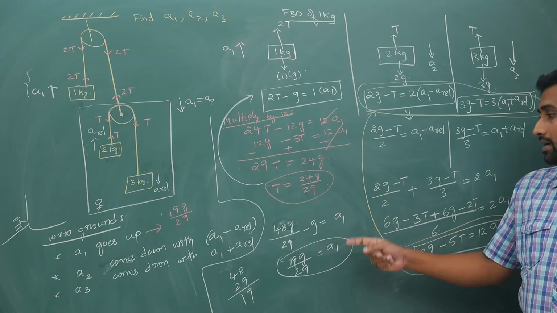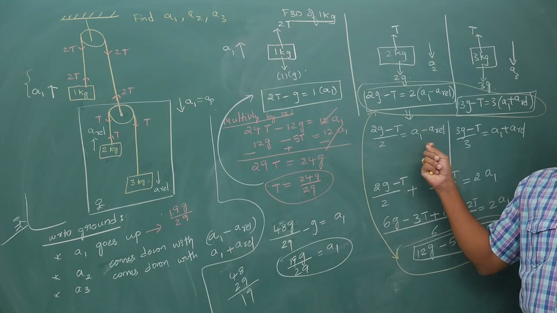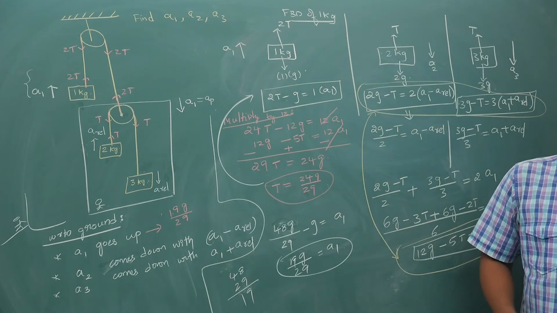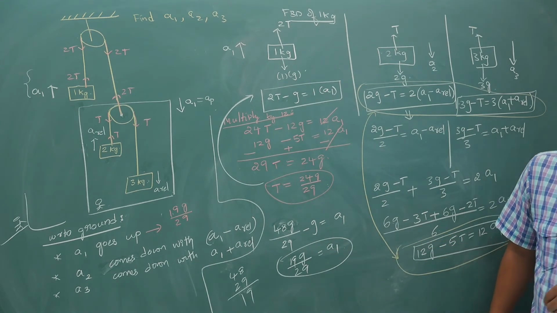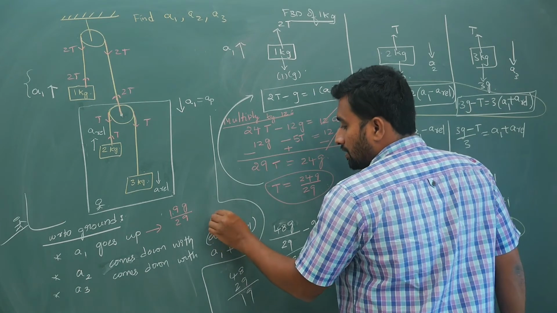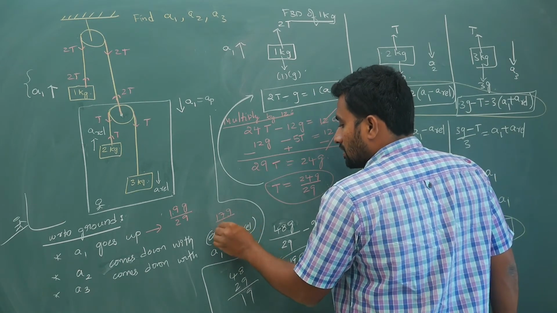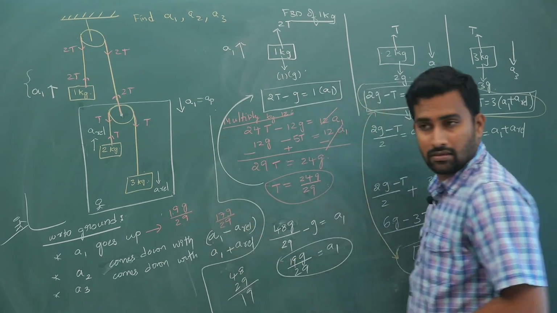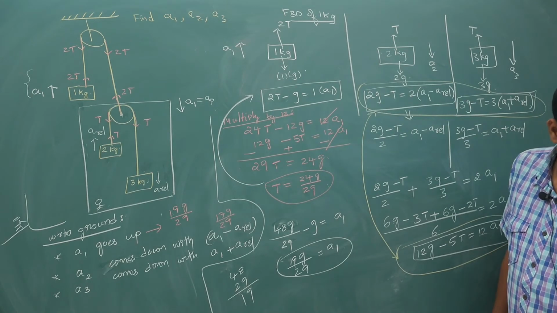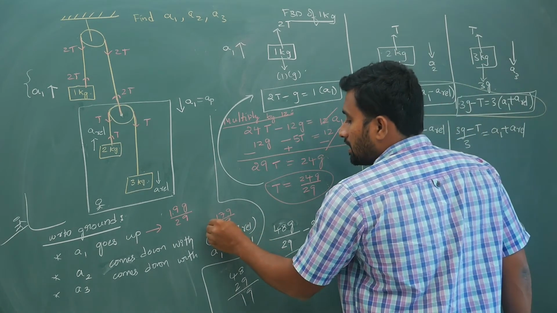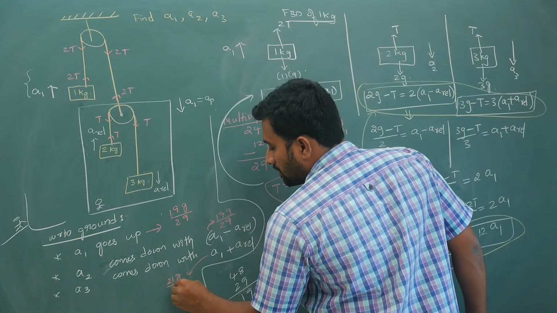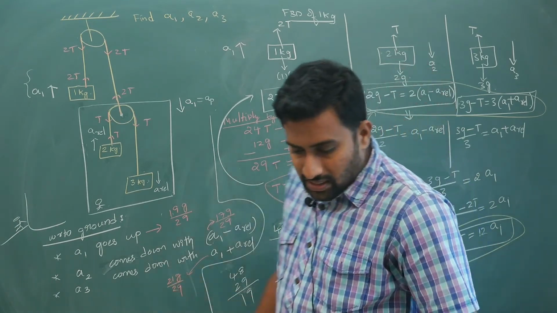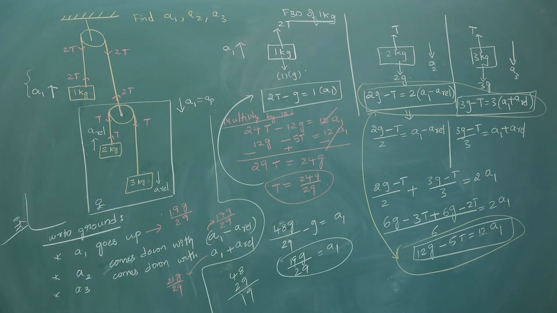Take this A1 and T, substitute in this, get A relative, and A1 minus A relative value is 17g by 29. You will get 21g by 29. For this part it is 21g by 29. So these are the answers that you are supposed to get.